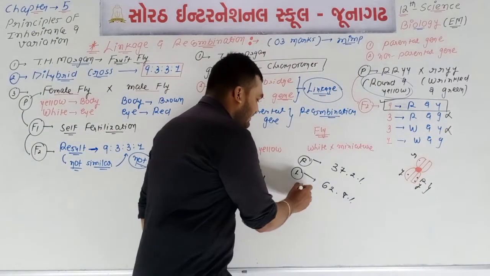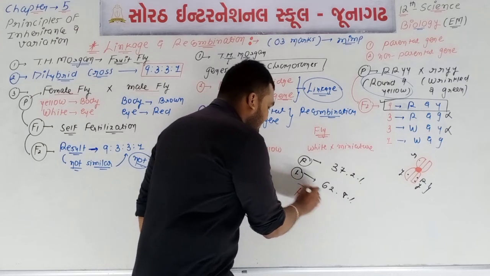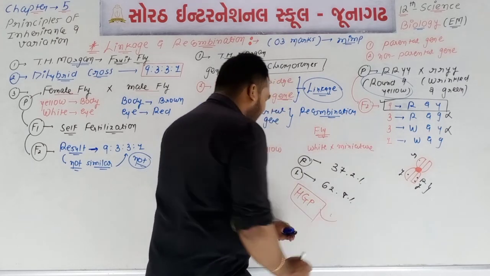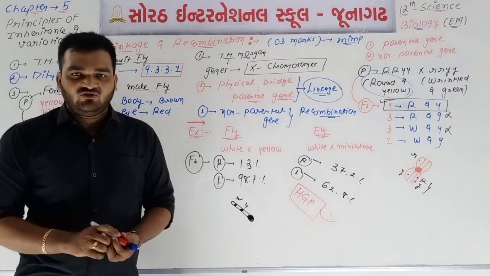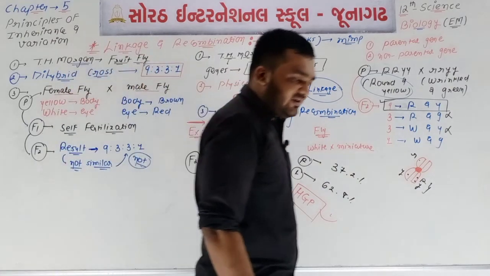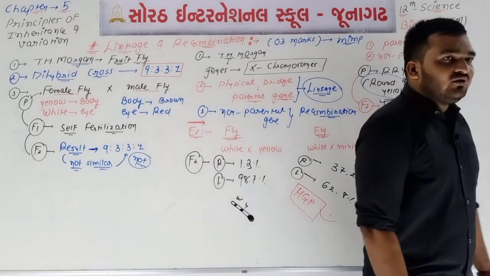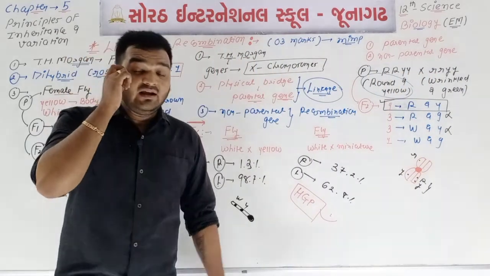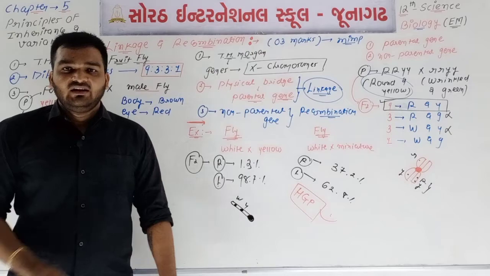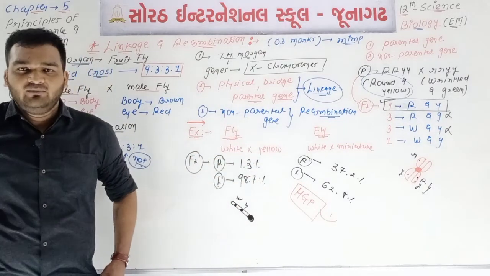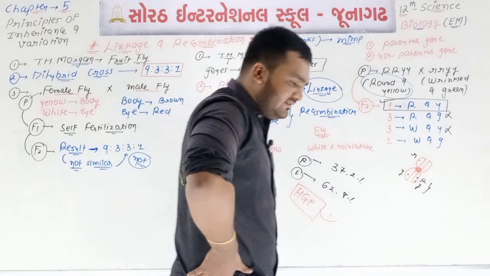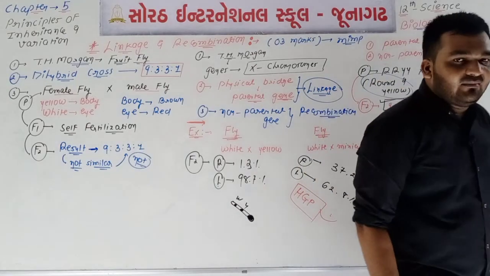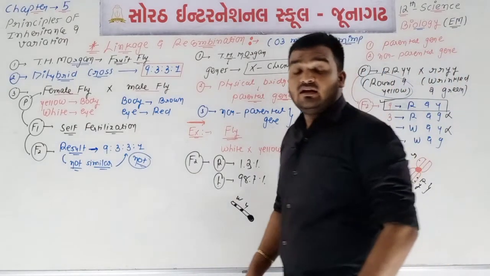You can say that HGP means human genome sequential project. So three important words: Alfred Sturtevant, linkage, recombination, frequency of gene in HGP. These three words are very much important. Got it? Yes or no?